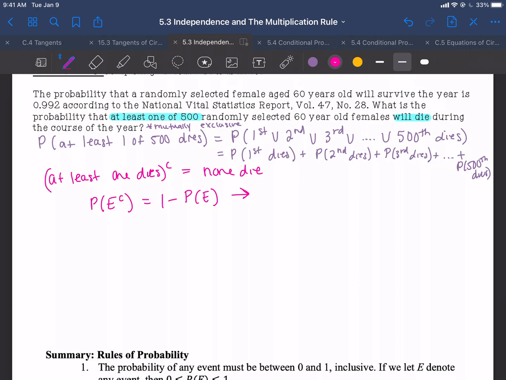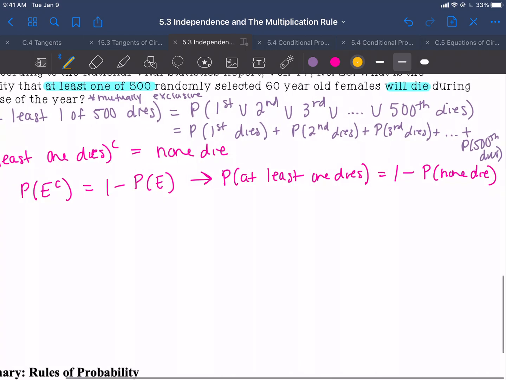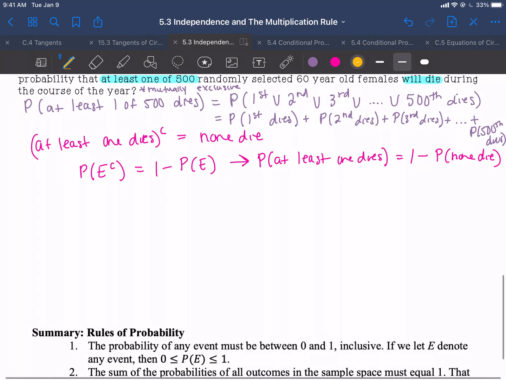So in our situation, the probability that at least one dies would be 1 minus the probability that none die.